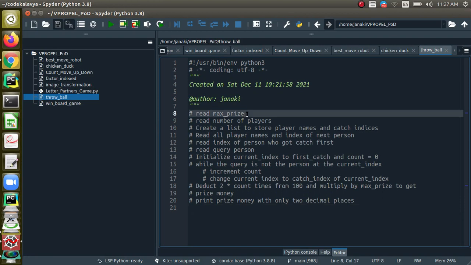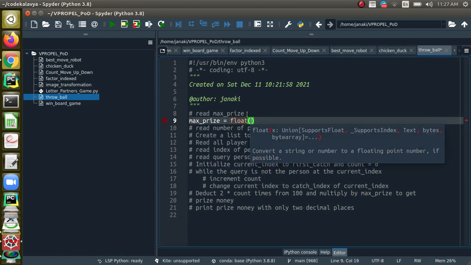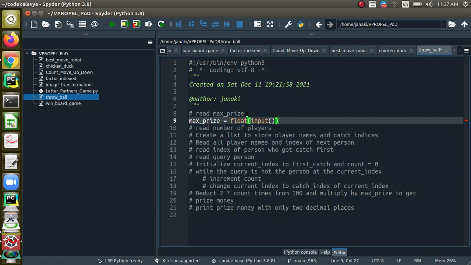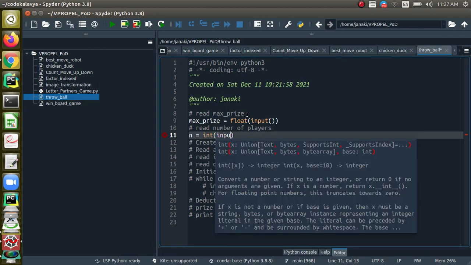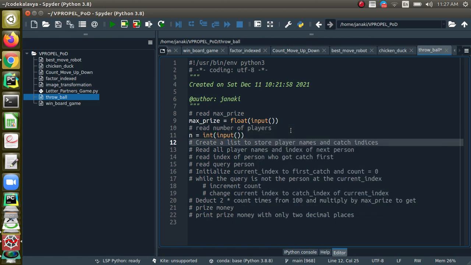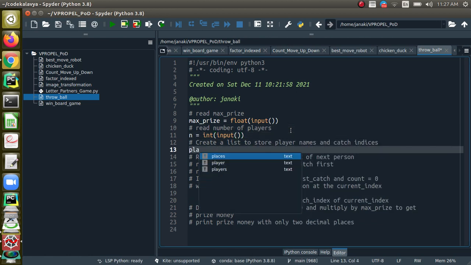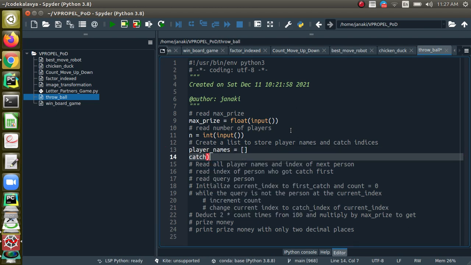The first input is the maximum price. So let's write it, and let's read it as float. And the next one is the number of players, and create lists to store player names and catch indices, okay? So player_names equal to an empty list, and let us have another one, catch_indices equal to an empty list.